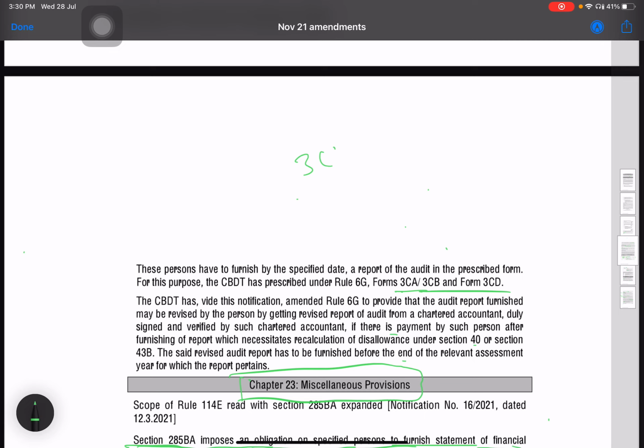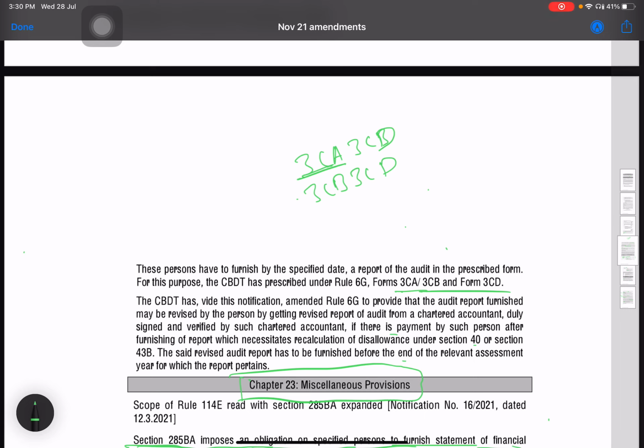So there are two forms of audit report: 3CA, 3CD, and 3CB, 3CD. 3CA, 3CD is to be filed by persons who are required to get their books of accounts audited under any other law other than the Income Tax Act. For example, a company has to get itself audited compulsorily under the Companies Act.